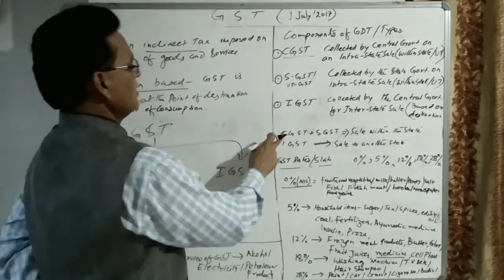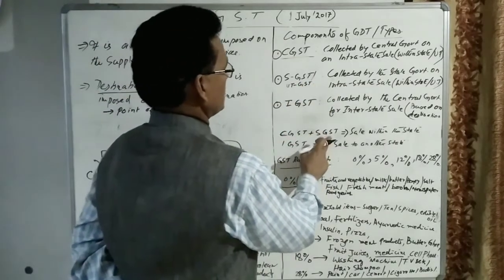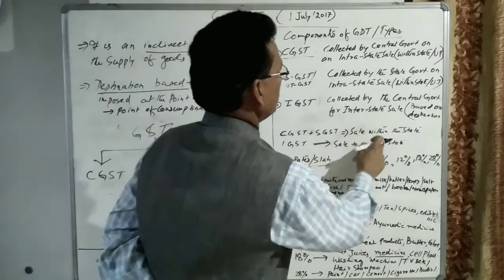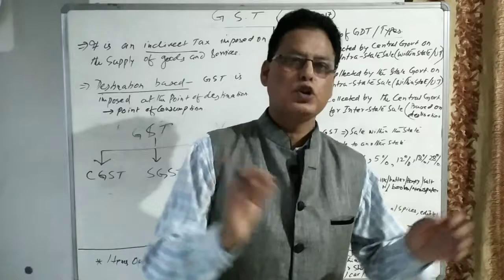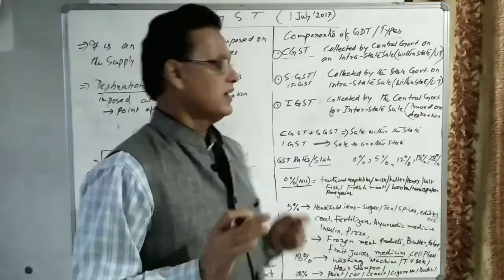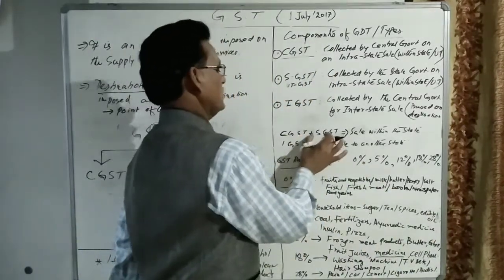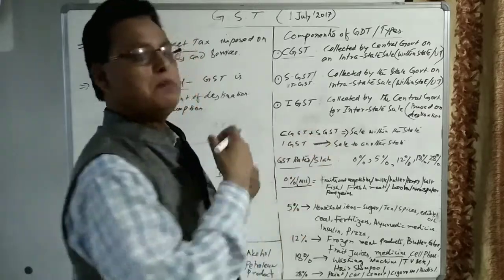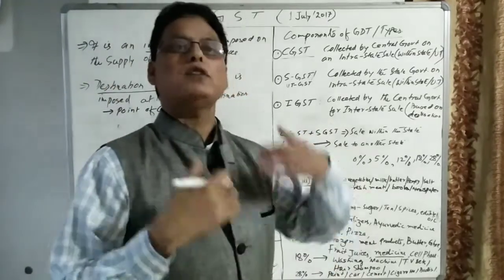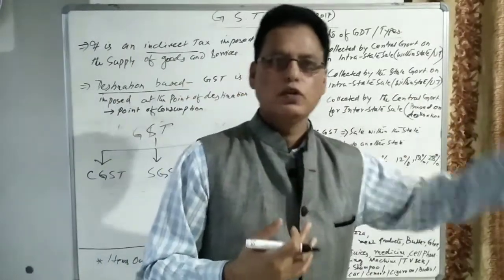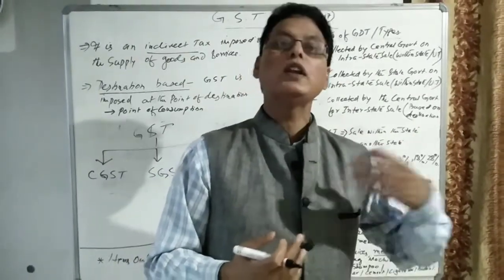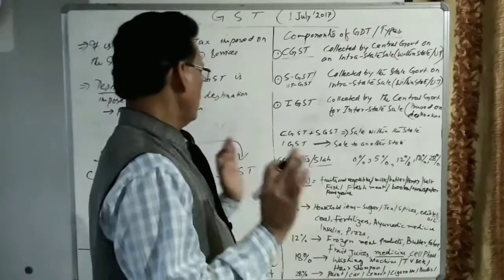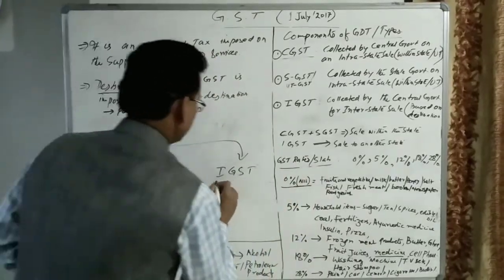Here I have written CGST plus SGST is equal to sale within the state. If the goods are produced and sold within the state, then these two types of taxes will be collected and distributed. 50% will go to the central government and 50% of the taxes will go to the state government.